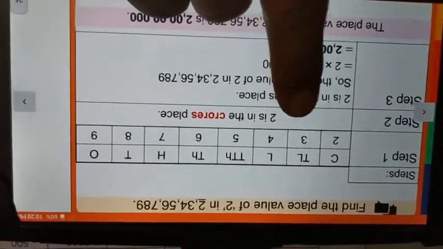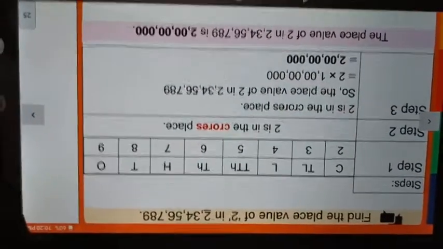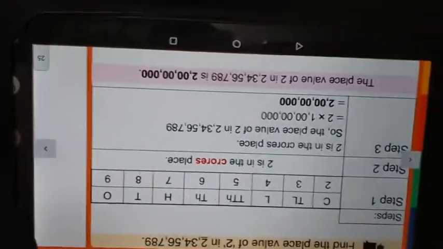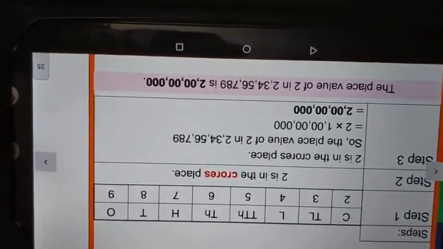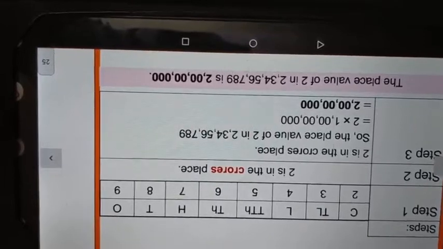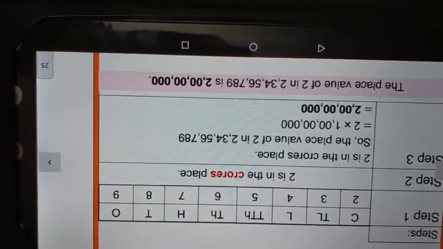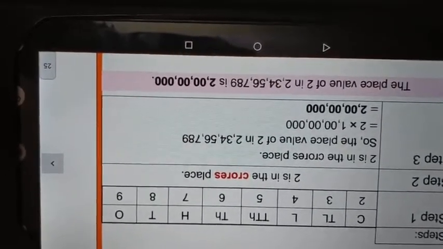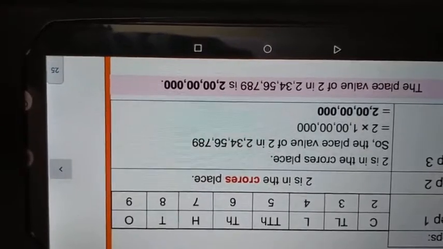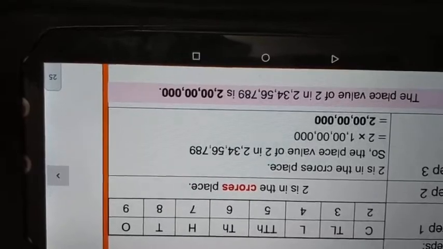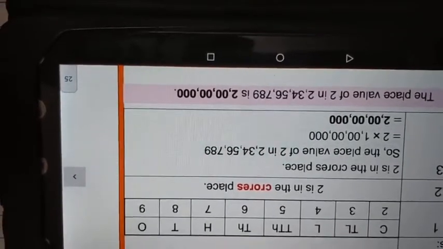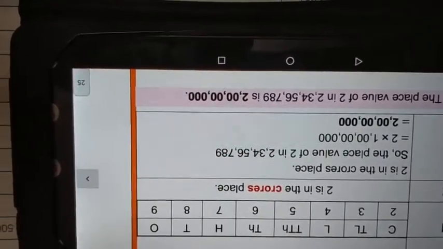Where is the 2? In the crores place. So the place value of 2 is 2 into 1 crore. So the answer is 2 crores. The place value of 2 is 2 crores.